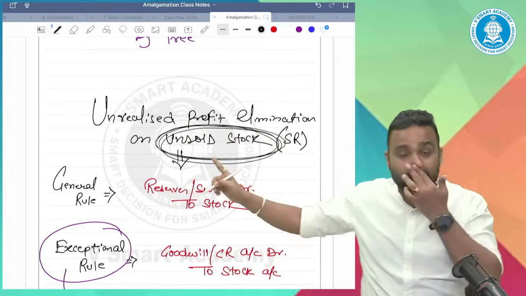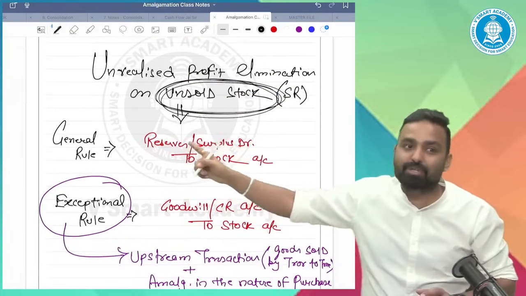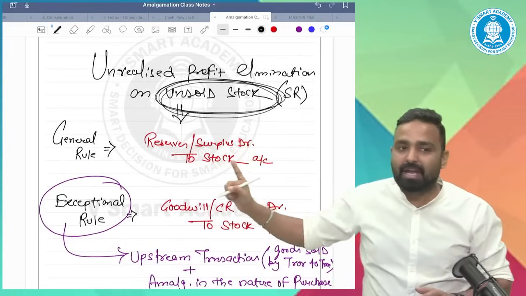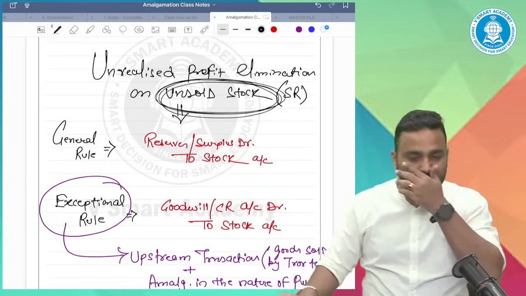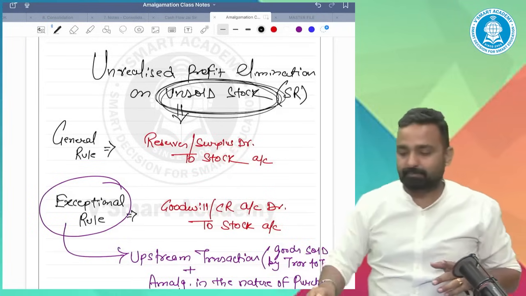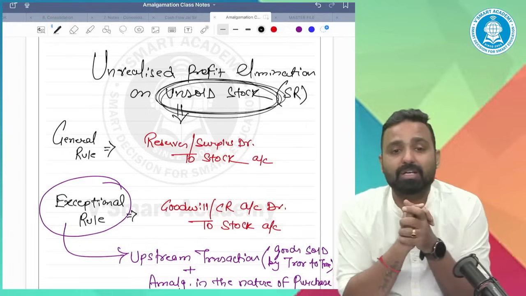What entry will you pass? When you eliminate the profit, which is appearing on the reserve and surplus side, reserve and surplus is to be debited for elimination, and the stock which is appearing at 30,000, you will reduce by 6,000. Now, have you understood the concept? Please tell me.